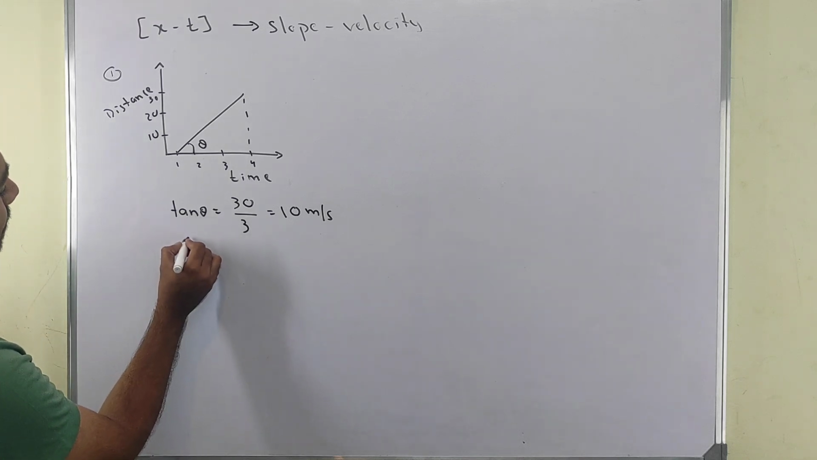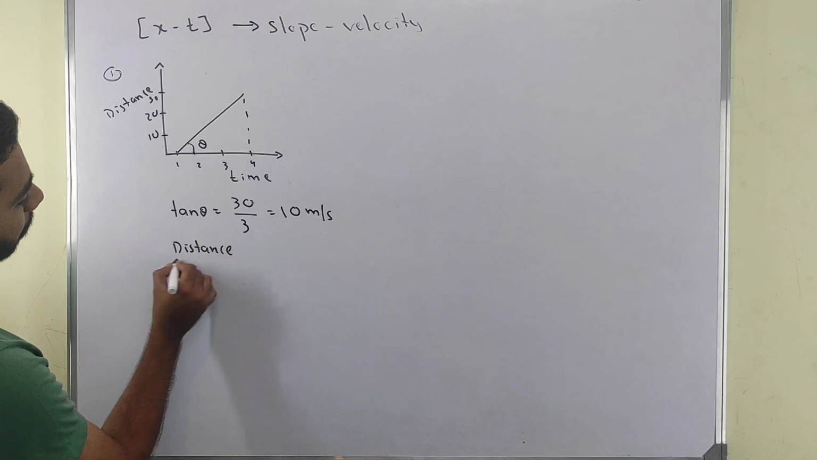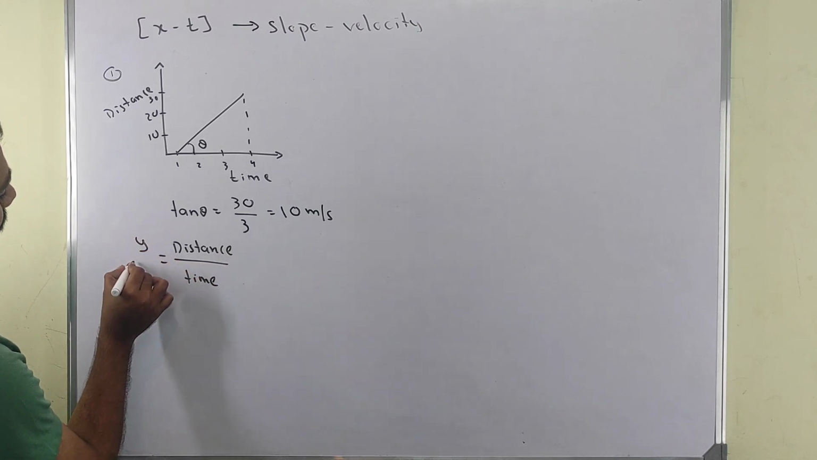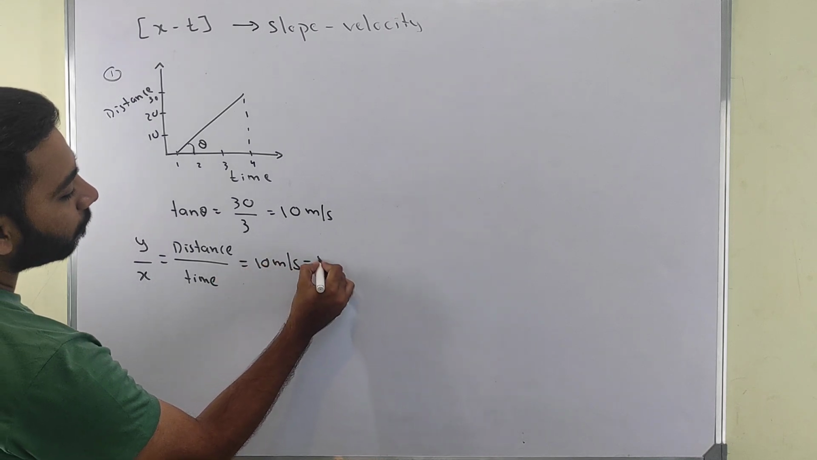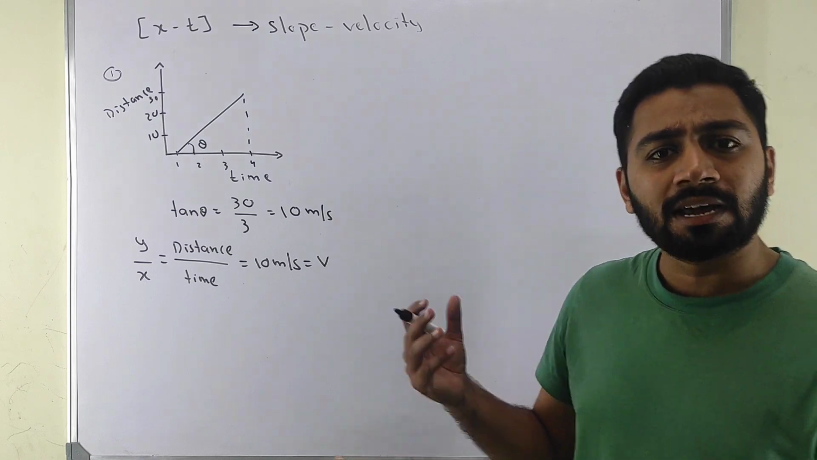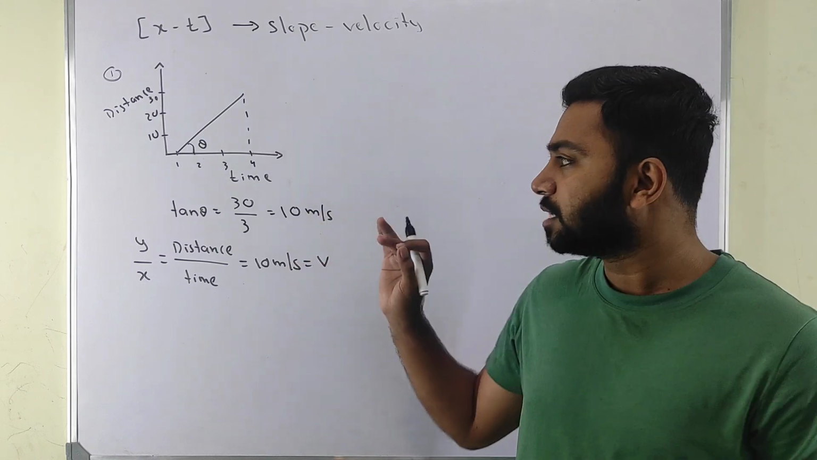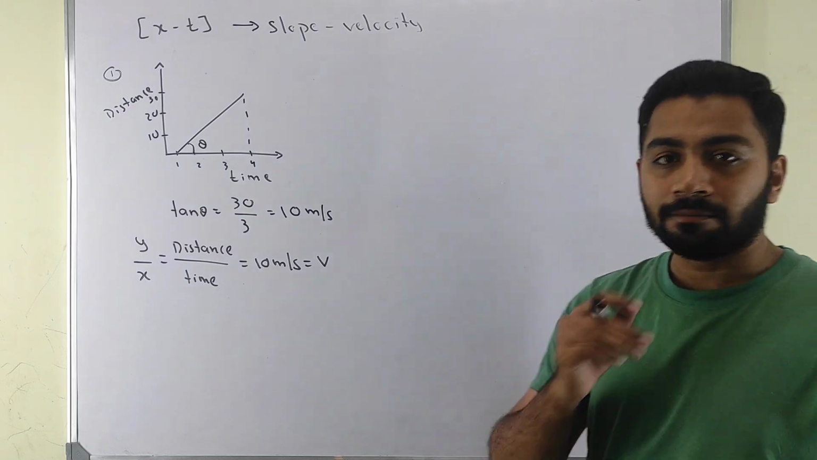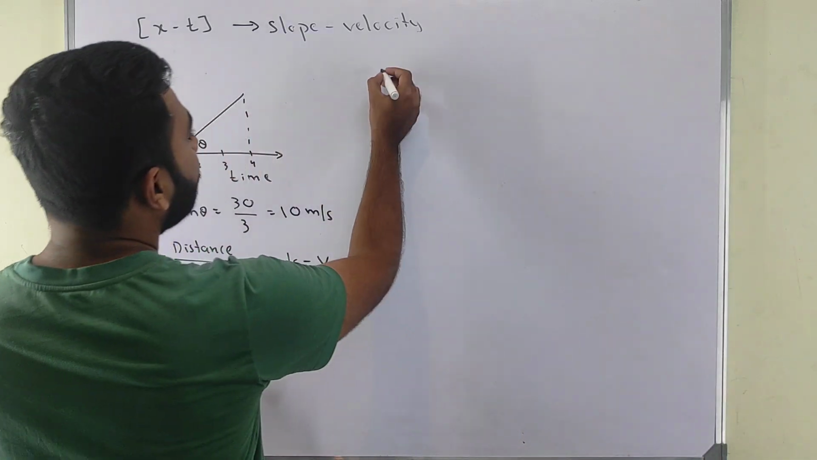Now, tan theta is equal to distance by time, which is equal to y by x, which is equal to 10 meters per second, which is equal to velocity. So this is how the slope of the distance and time graph gives us velocity. Always remember, this gives us velocity, for the distance and time graph.